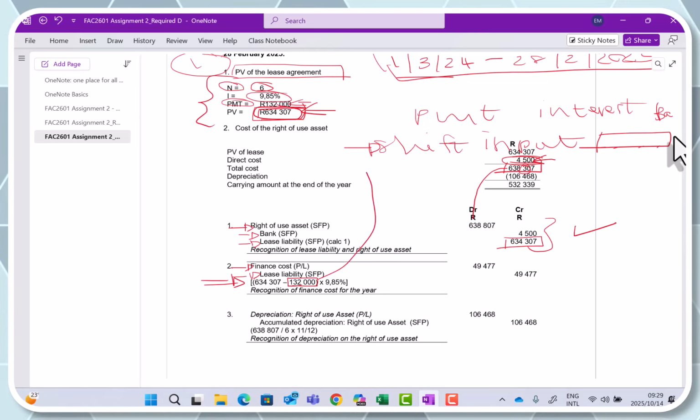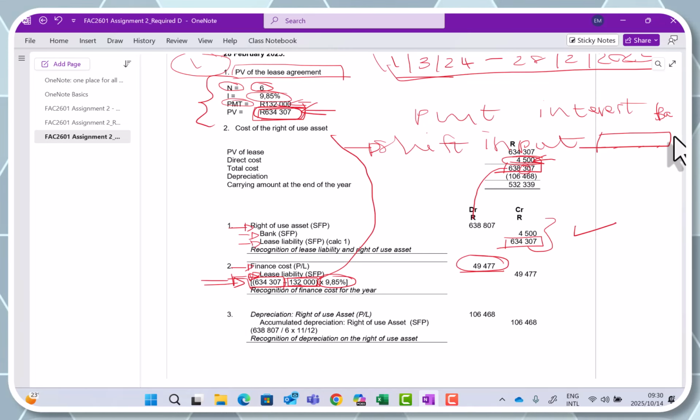So one payment was made already on the 1st of March when we signed the lease agreement. So that's why you will see we take the present value of the lease minus our 132,000, which was our payment that we made in advance, and then multiply it with the interest rate of 9.85%. So that will give me interest for the year of 49,477 Rand. So like I said already, the interest has not been paid yet. It has just accumulated for the year. So that's why I credit my lease liability. I debit finance cost because I need to account for the interest for the year.